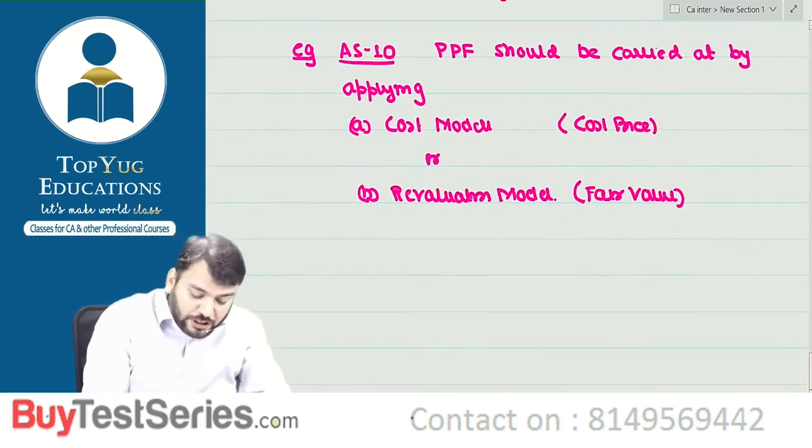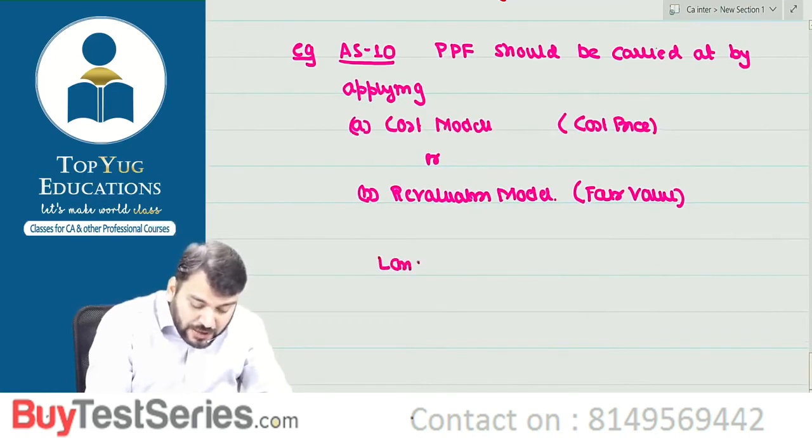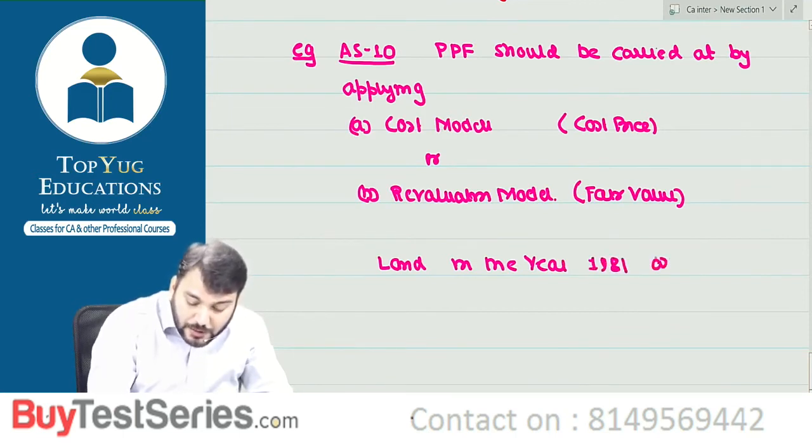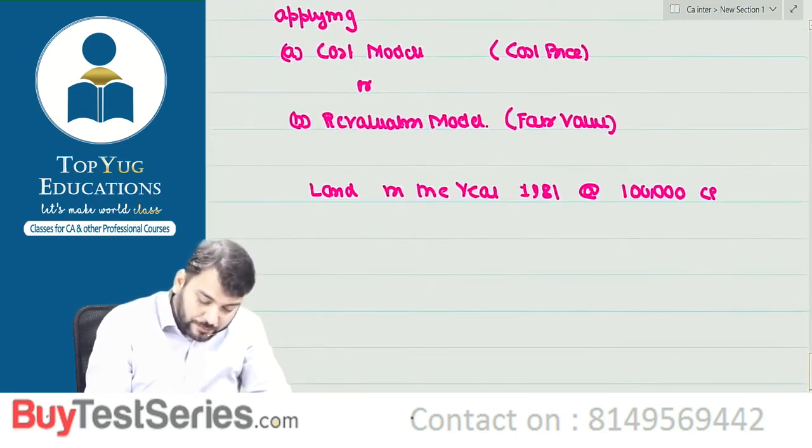But from my point of view, just try to understand. You purchase a land in the year 1981 at rupees 1 lakh. So this becomes the cost price.